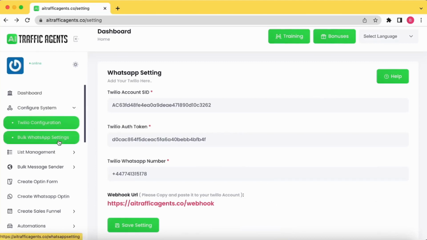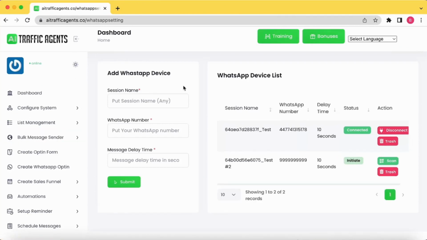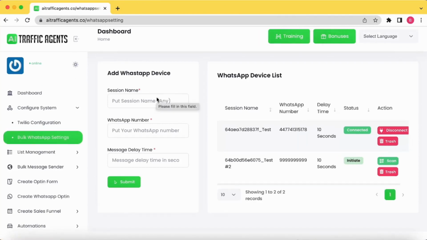Then the next option is bulk WhatsApp settings, where you will be required to add WhatsApp settings for the software. From here you will need the from number, the number from which you are going to send the WhatsApp messages to your customers list, and you can name it anything you want.